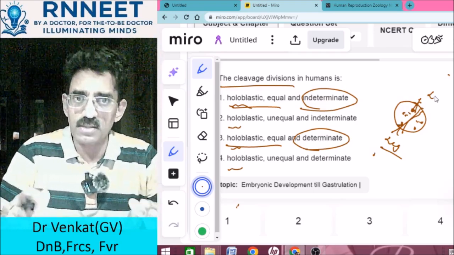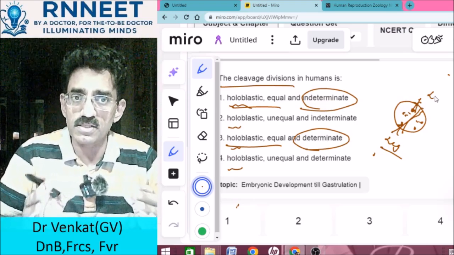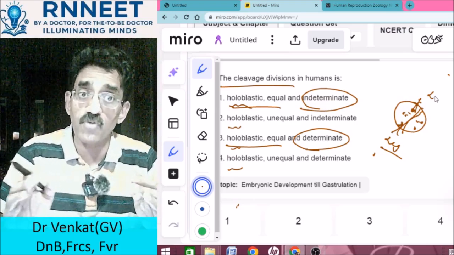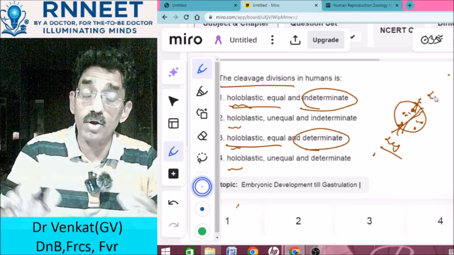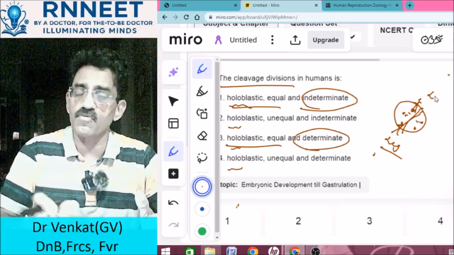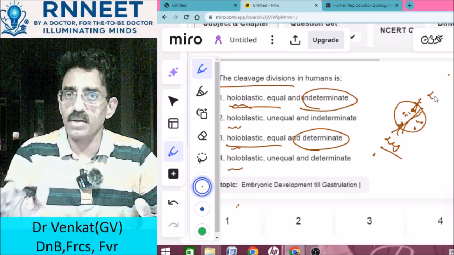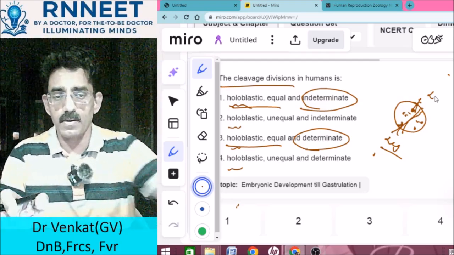Is the type of division such that its future location, its future organ is already decided, which makes it a determined type of division? So this is what it means when you say determinate or indeterminate.